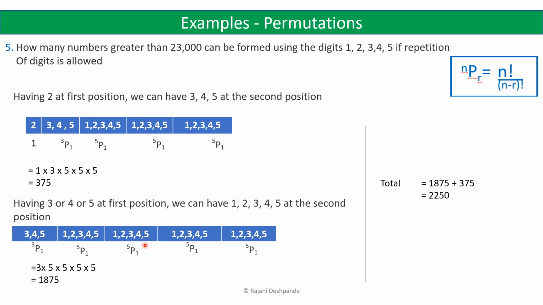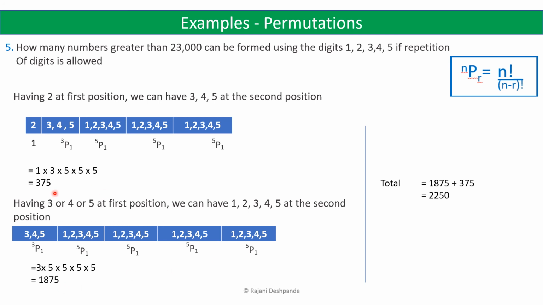So here also repetition of digit is allowed, here also repetition of digit is allowed. So any one of the digits can be used in any of these positions. So this can be done in 5P1 ways, this can be done in 5P1 ways, this and this also can be done in 5P1 ways. So it is 3 into 5 into 5 into 5 into 5, which is equal to 1875.